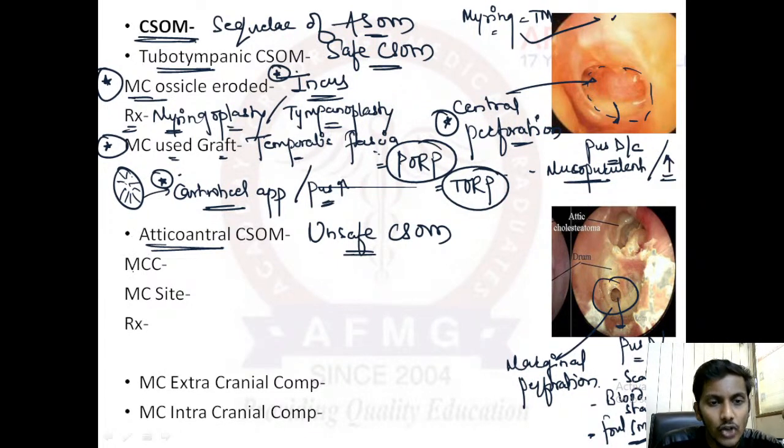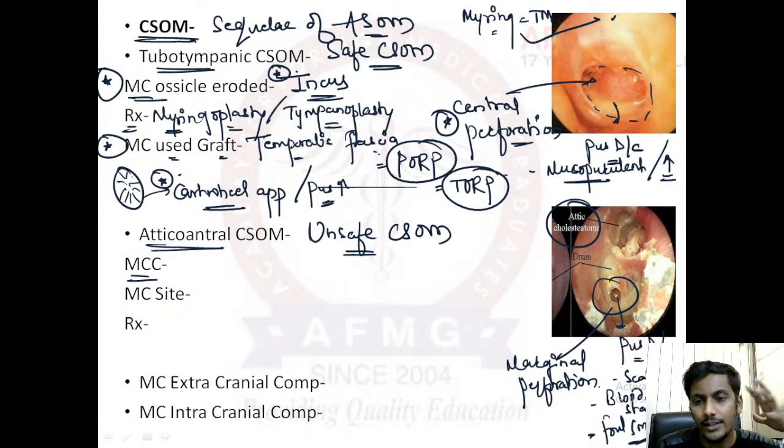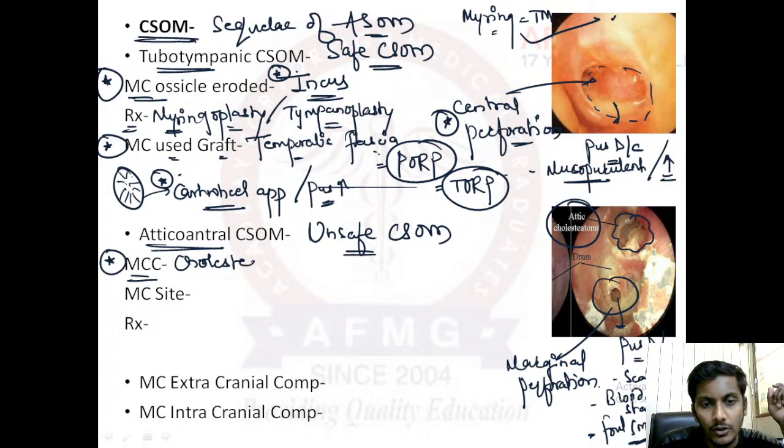Now, what is the most common cause of atticoantral or unsafe CSOM? Here the most common cause is this whitish material that has accumulated. It is an important question. This is cholesteatoma. Most important cause of unsafe CSOM is cholesteatoma.